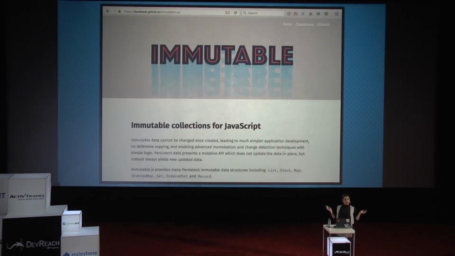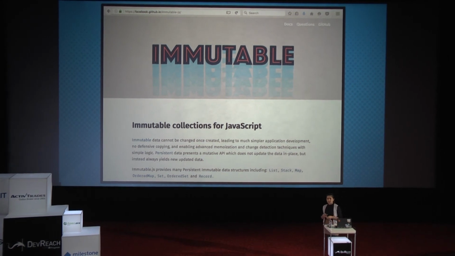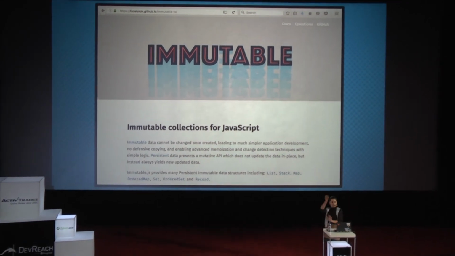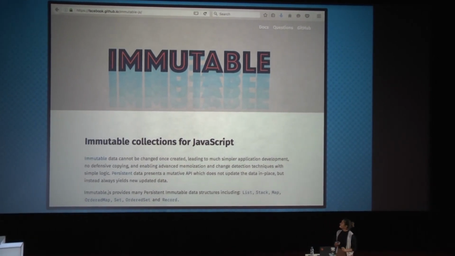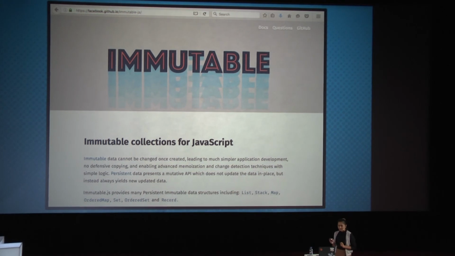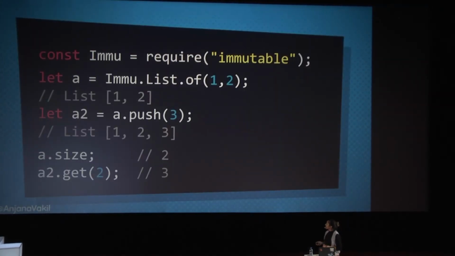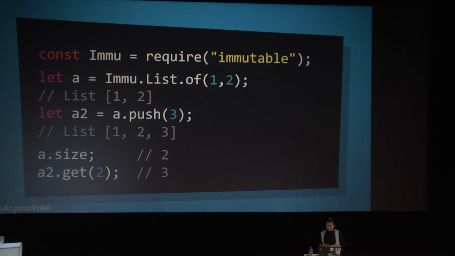So one is Immutable.js. Anybody worked with it? Couple hands, few hands. All right. So Immutable is from Facebook, created by Lee Byron at Facebook, part of the whole React party system. Anyway, it's cool. You can read a lot about it. Docs are good. Basically, the way we use it, it feels very much like JavaScript. It feels very much like just working with regular JavaScript-y objects.